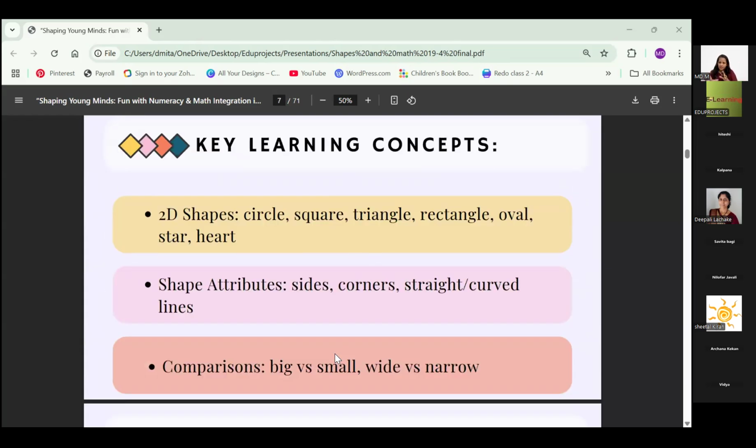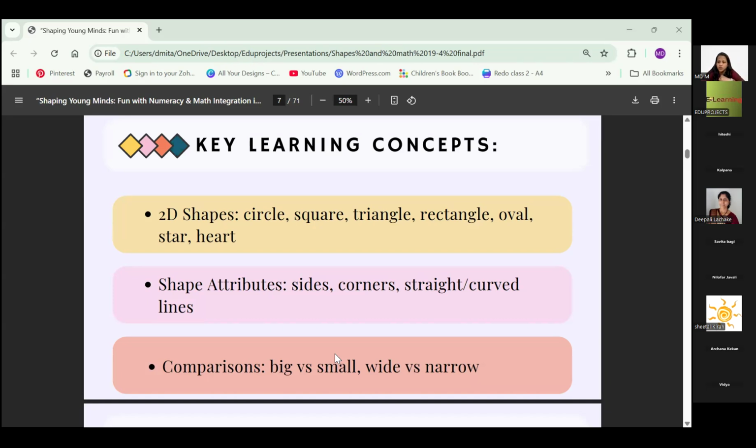So now key learning concepts when it comes to shape, these are the things that we have to remember. These are the tick boxes that we need to tick when we are covering the curriculum for shapes in preschool. First is the 2D shapes, of course. What are 2D shapes? What is the shape? Shape attributes. This is when you're talking about sides, corners, straight lines, curved lines, edges. When you talk about 3D, we have edges, vertices, faces, all that also, just giving them a gist.